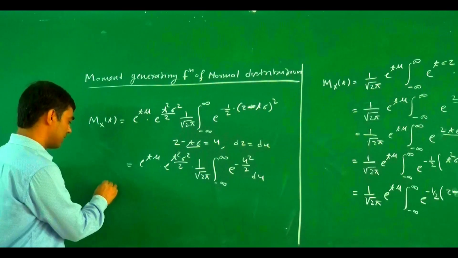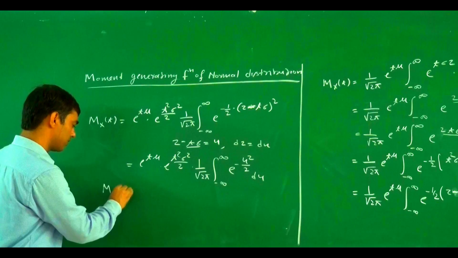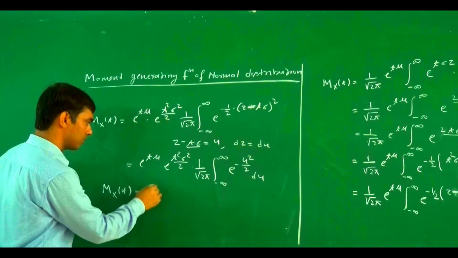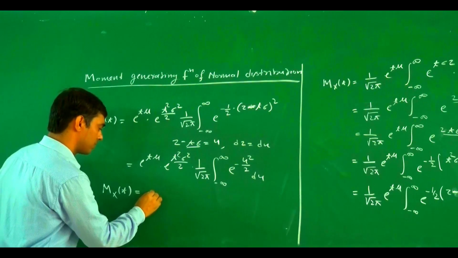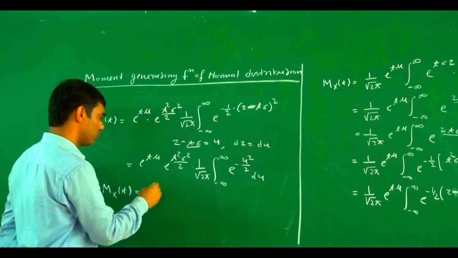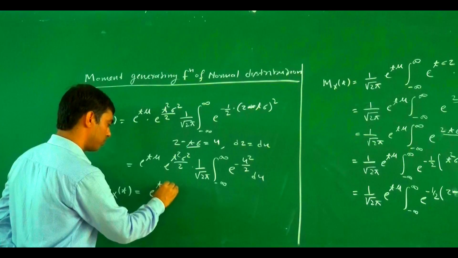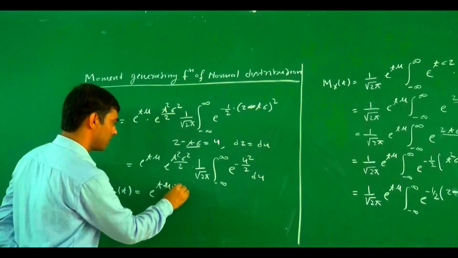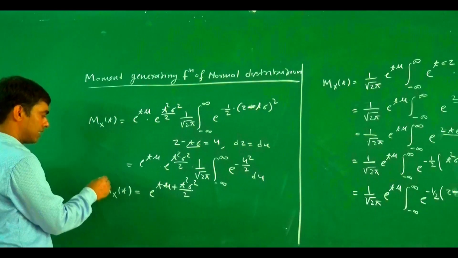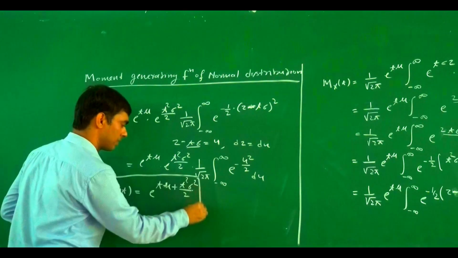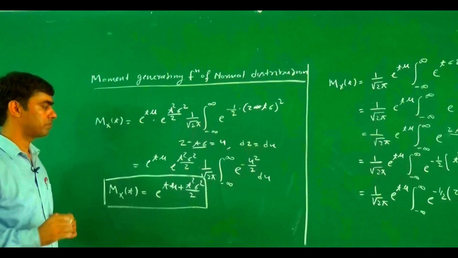So the moment generating function becomes e to power t mu plus t square sigma square by 2. This is the moment generating function.